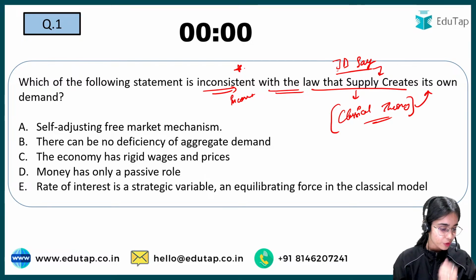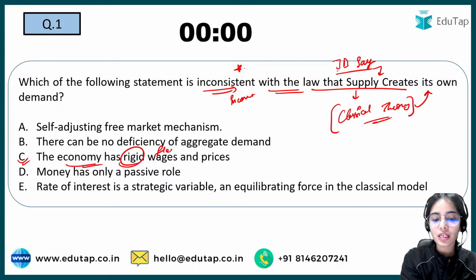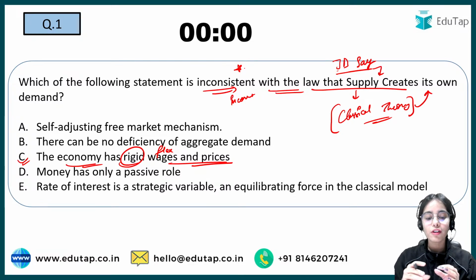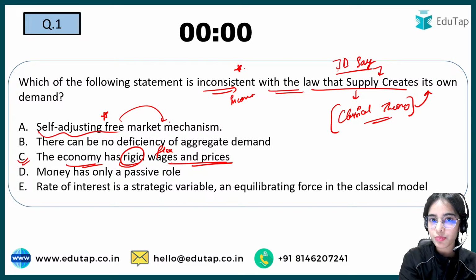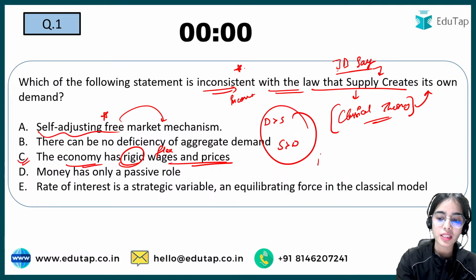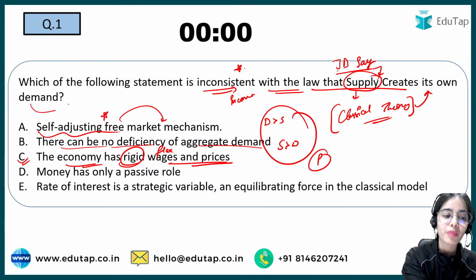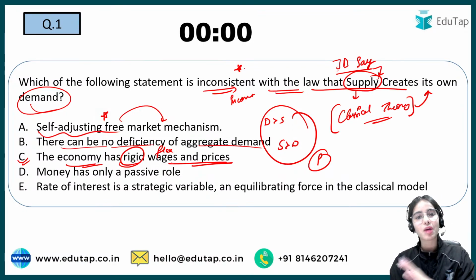Try to answer. I'm getting yes, C is the correct answer here, that the economy has flexible wages and prices. The classicals believed that the economy has flexible wages and prices, with a self-adjusting market mechanism: if demand is more than supply or supply is more than demand, the prices will adjust. There can be no deficiency of aggregate demand. Whatever supply is created, the demand will match that supply.